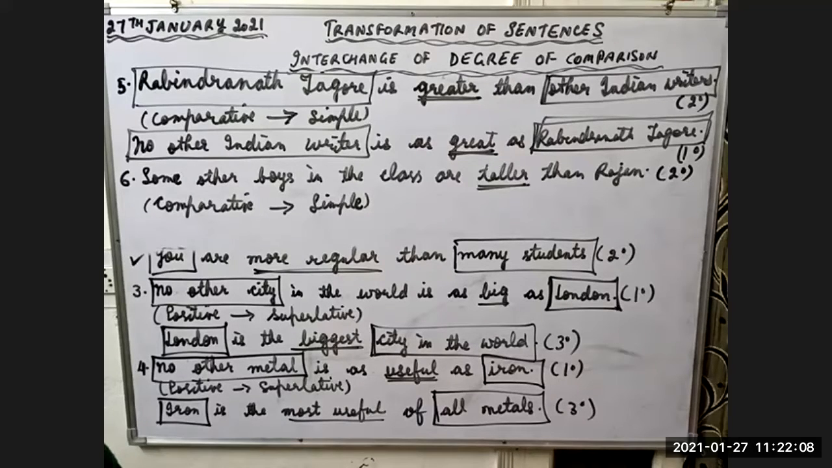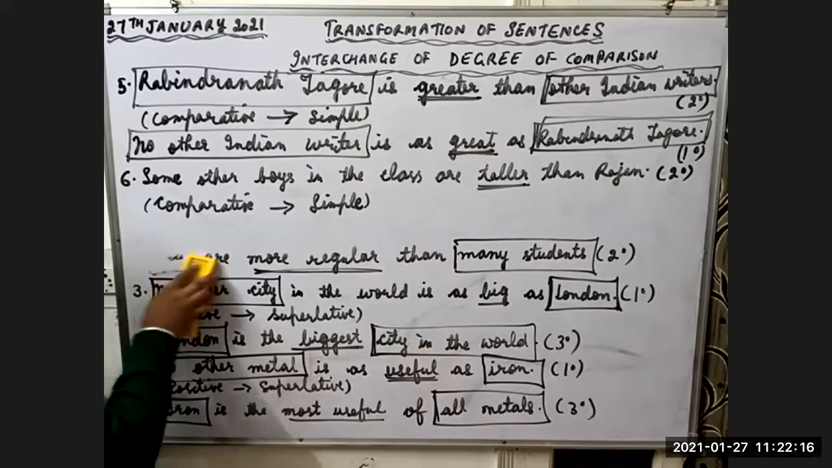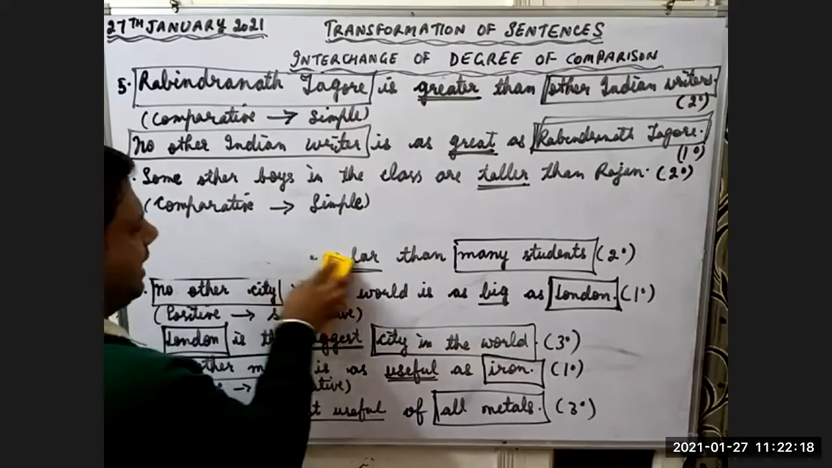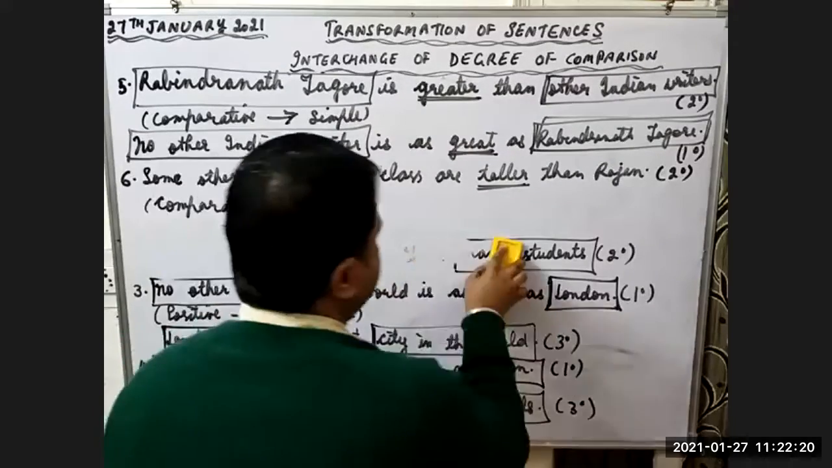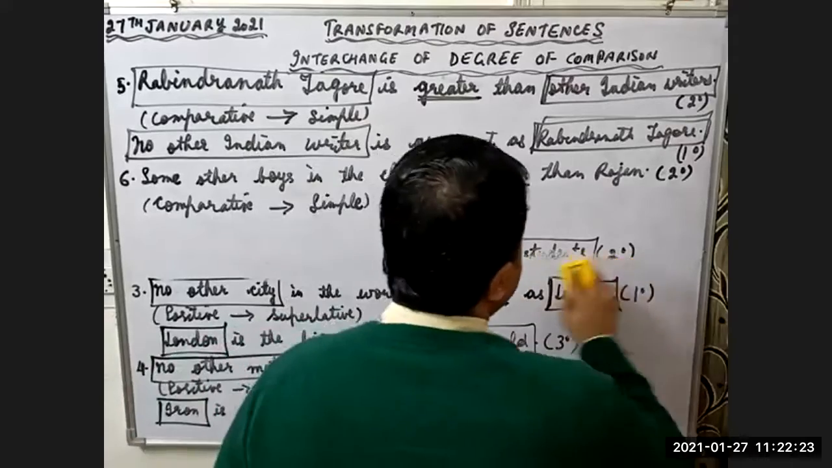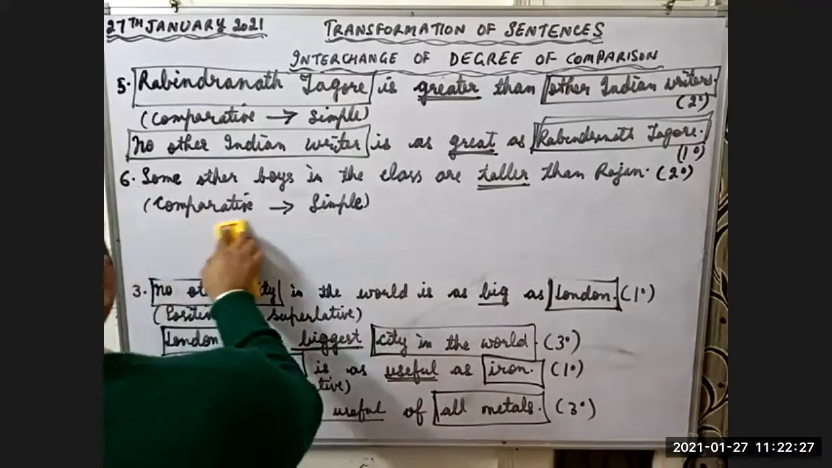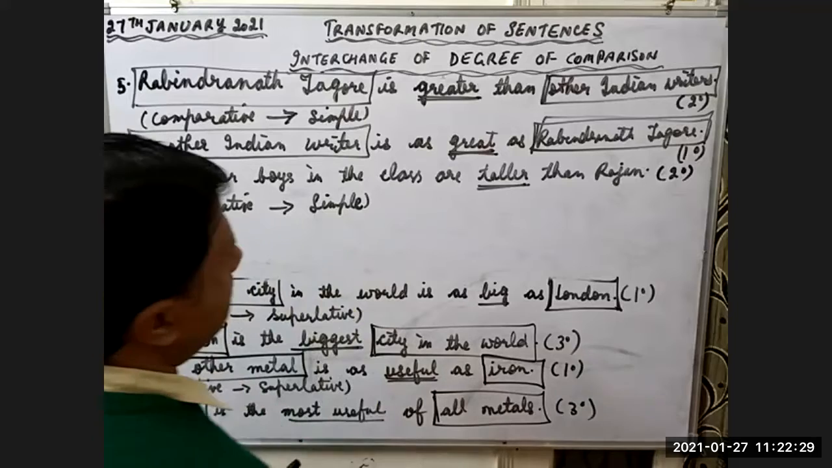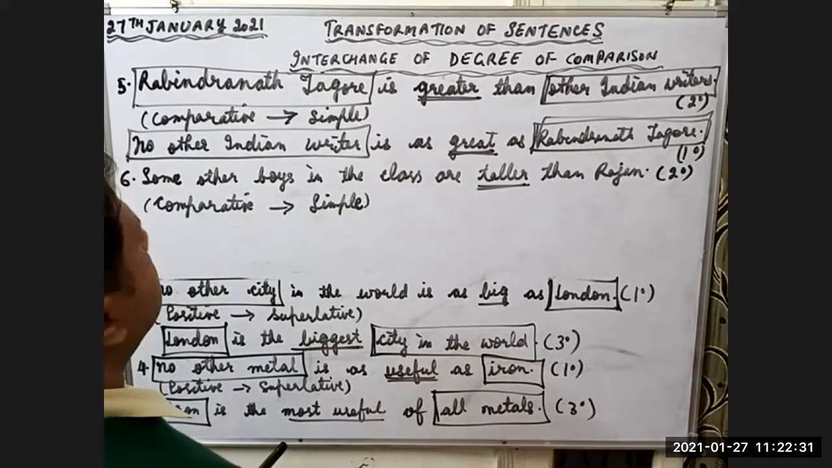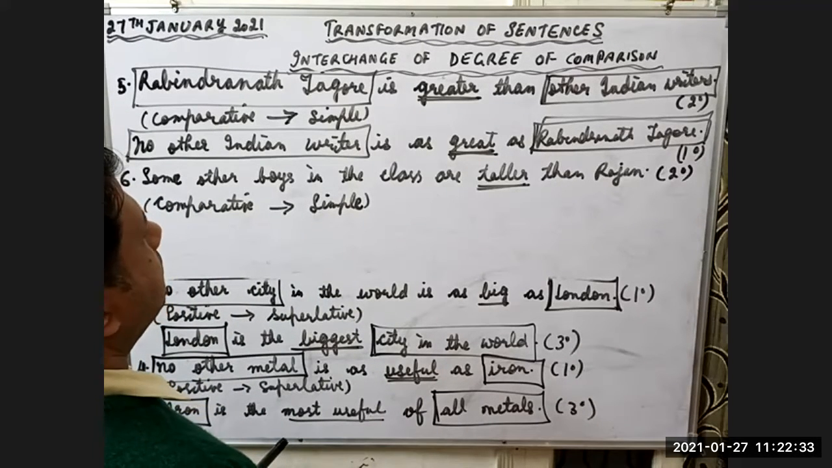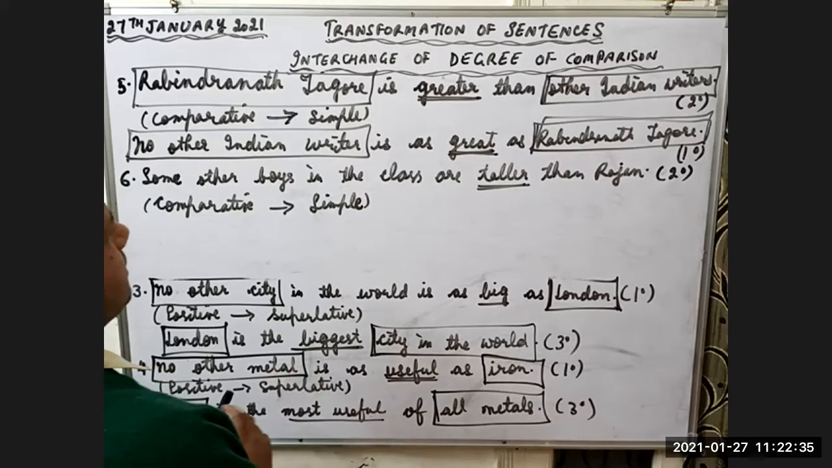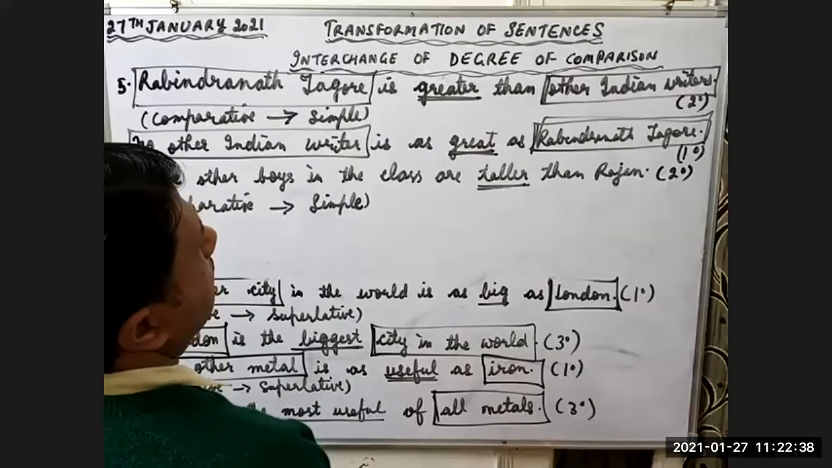Sir, no other boy is as tall as Rajan. Very good. Good answer. Anushakya, your answer is correct. Is the answer clear? Shweta, what are you saying? Sir, I'm asking, but in this example, Rajan is not taller than other boys. So here some other boys in the class are taller than Rajan.